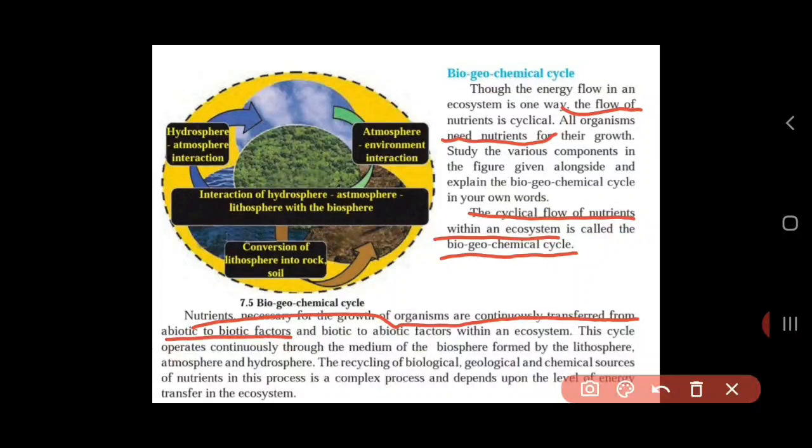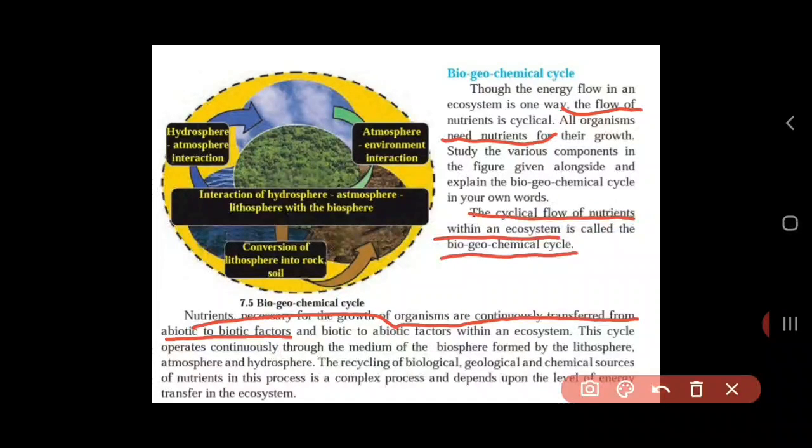So there is transfer in both directions within an ecosystem. That's why this cycle operates continuously through the medium of the biosphere formed by the lithosphere, atmosphere and hydrosphere. Okay, so there are these different spheres in our environment: lithosphere, atmosphere and hydrosphere. Lithosphere relates to the different layers of the earth, atmosphere to the different layers of gases, and hydrosphere to water.